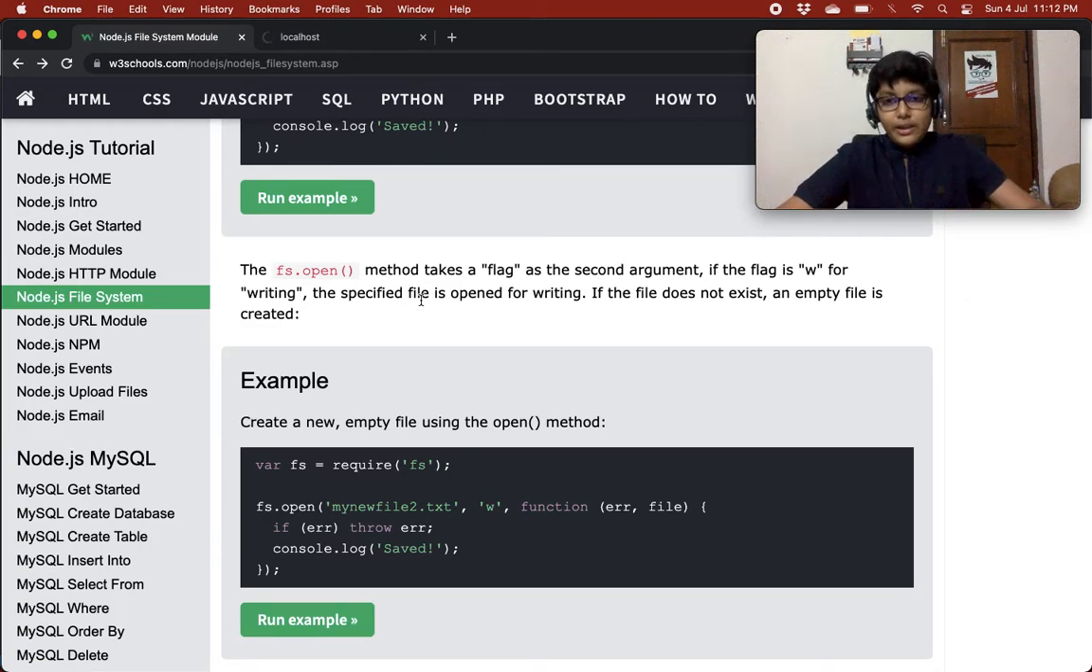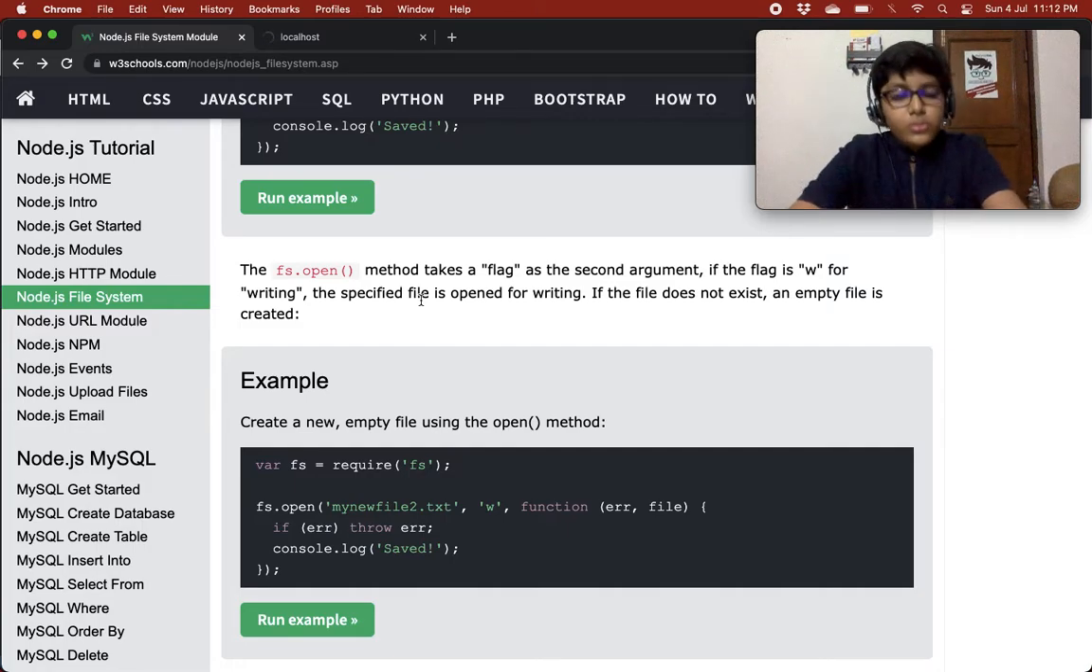So basically if you give r, that means you want to read the file, and if you give w, you want to write. You have opened it for writing. The specified file is open for writing. If the file does not already exist, an empty file is created.